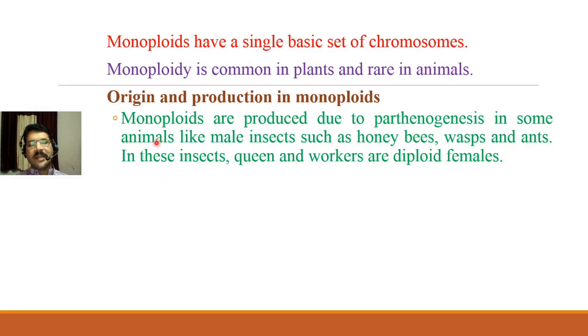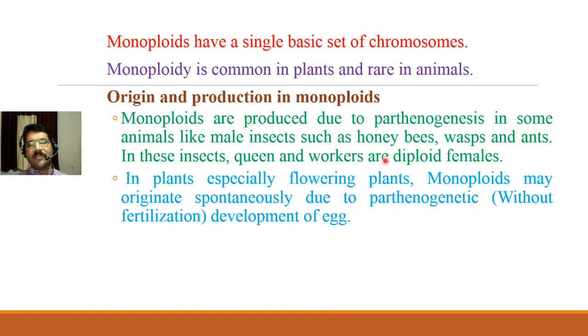In these insects, males are monoploids, but the queen and workers, they are the diploid females.